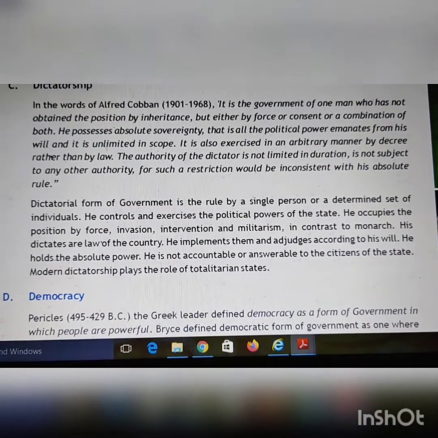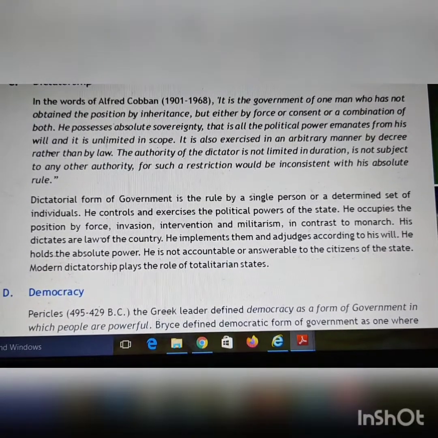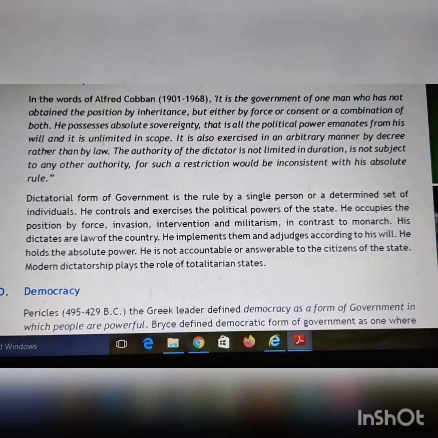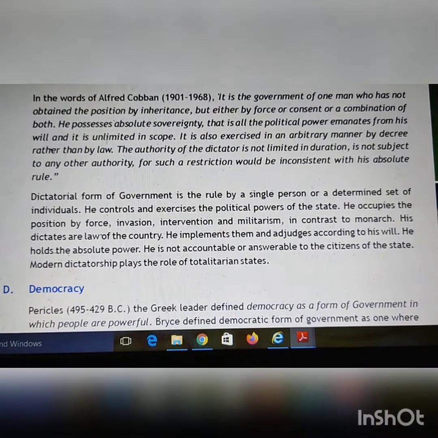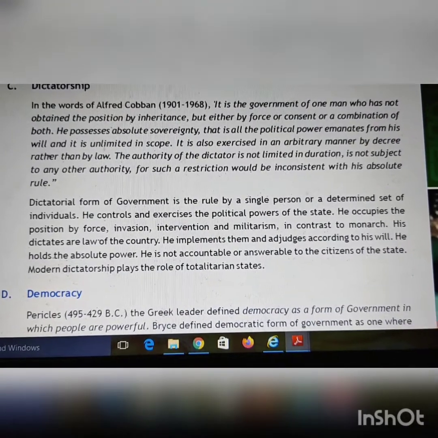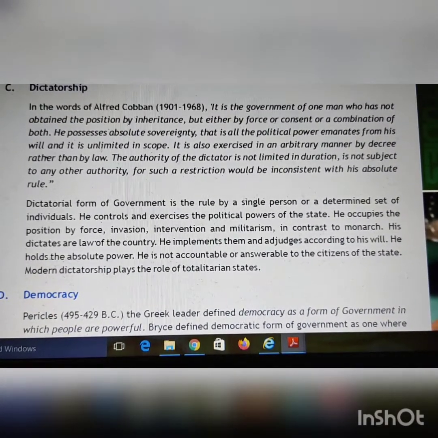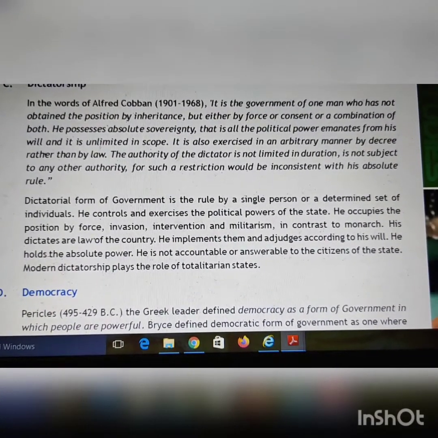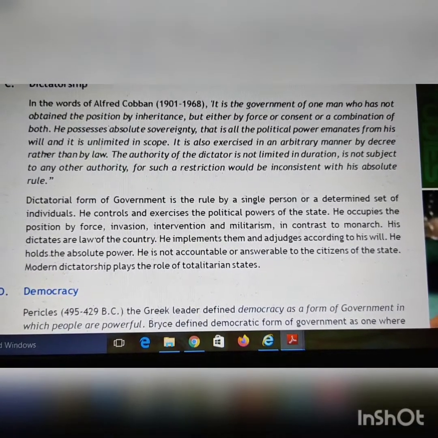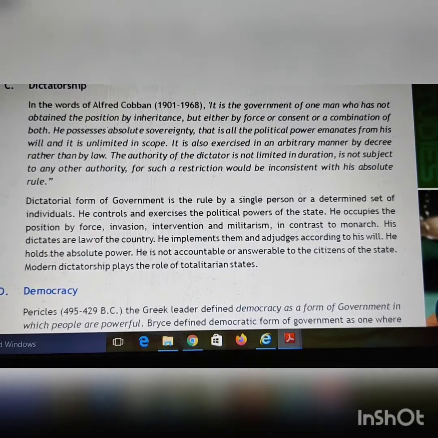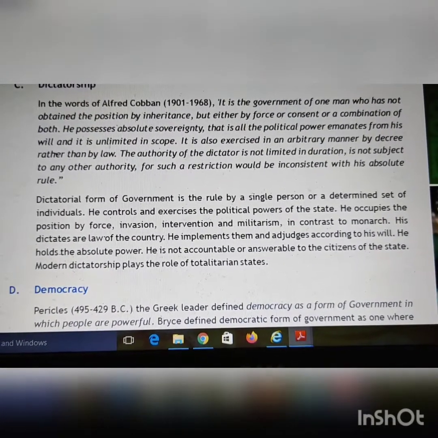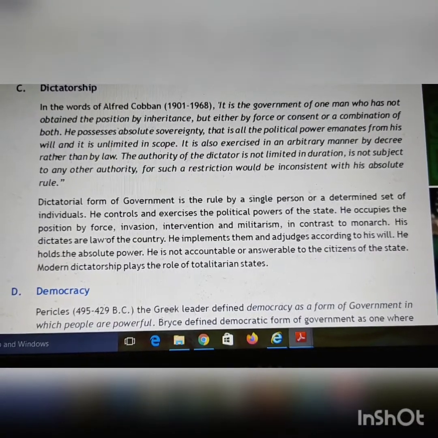Modern dictatorship plays the role of totalitarian states. Totalitarian states we have covered in the previous chapter. If you haven't seen it, or if you have forgotten, then please watch that video. It's kept in the playlist, and then you will be able to recall it. So a dictator has absolute power. He is the legislature, executive, and judiciary on his own. He is not accountable, that is, responsible or answerable to the citizens of the state.